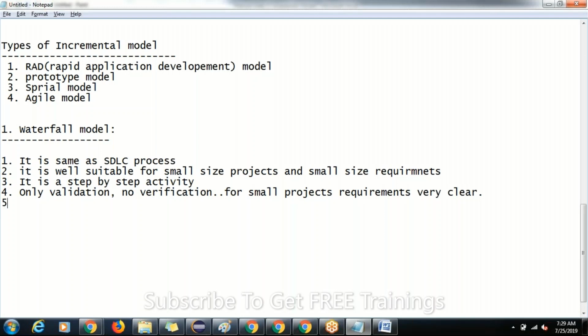Last but not least, the last point here, guys, about the waterfall model. It is simply why it is named as a waterfall model. Why is it named a waterfall model here, guys? The flow of activity looks like what? It looks like a waterfall, right? See, observe the diagram here. Is it not looking like a waterfall, guys?